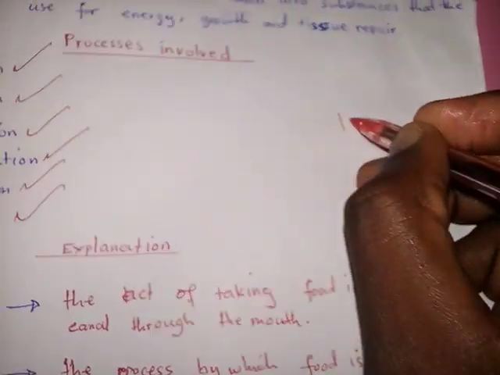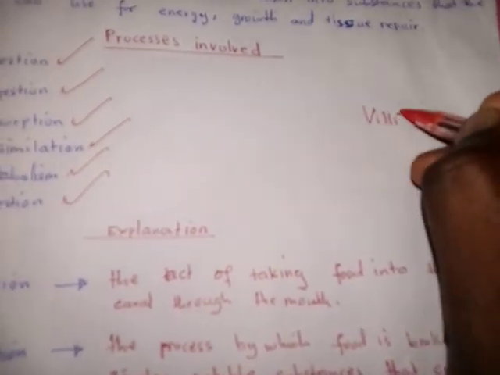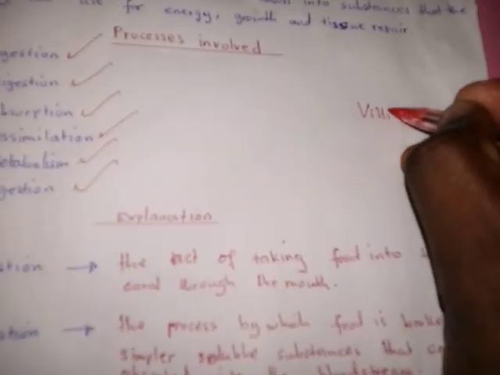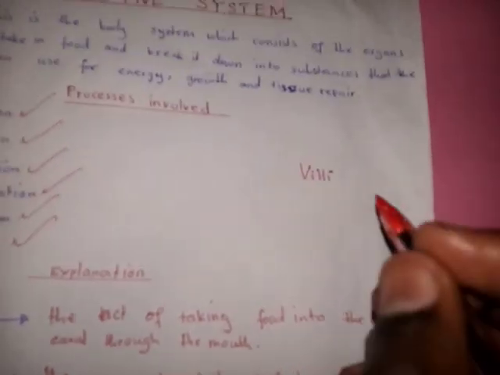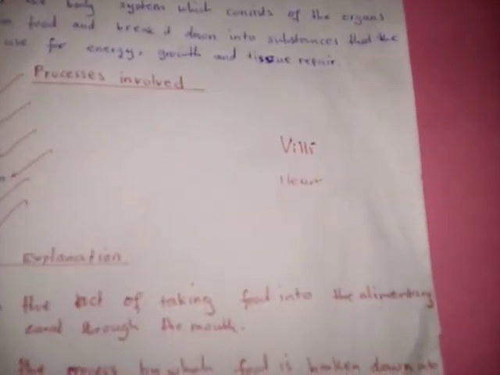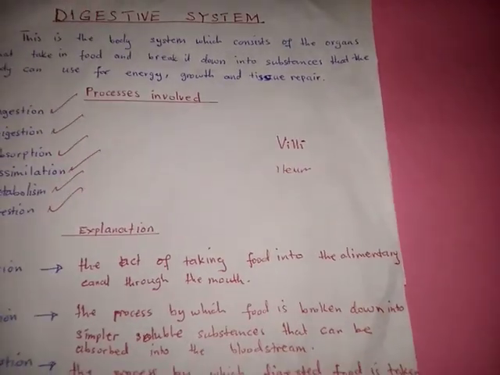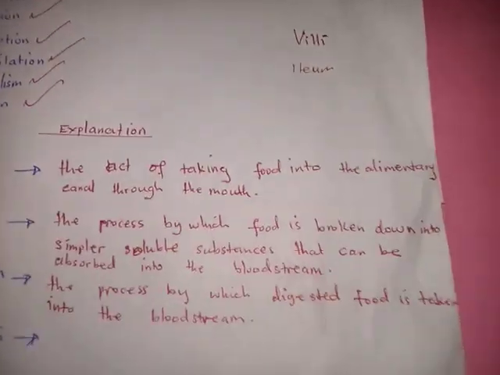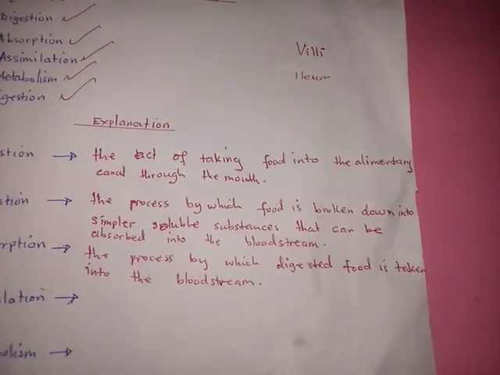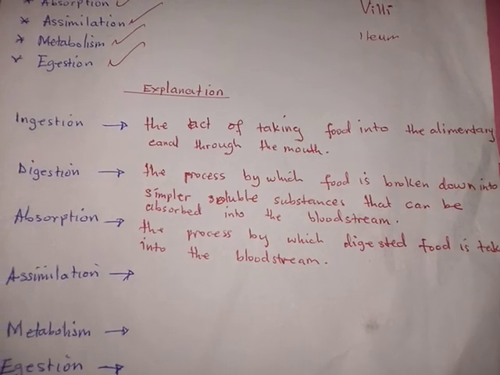So in the small intestines, there are finger-like structures which are called villi. When it is one, it is called villus, but when they are many, they are called villi, in the part which is called the ileum. It is where this absorption takes place.